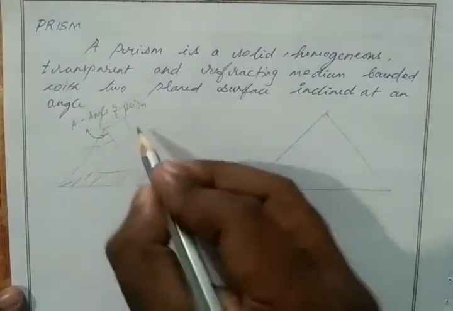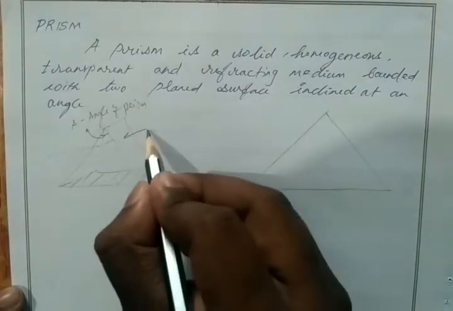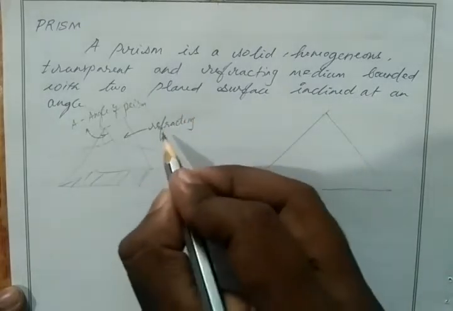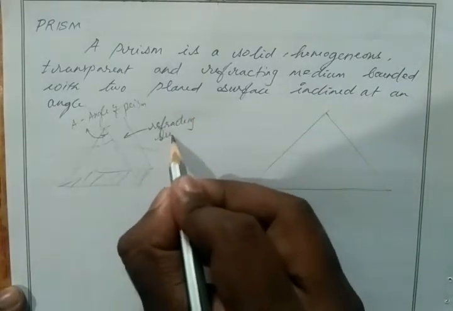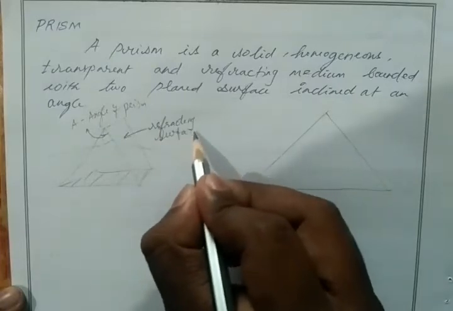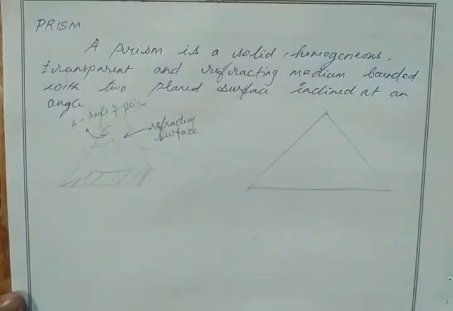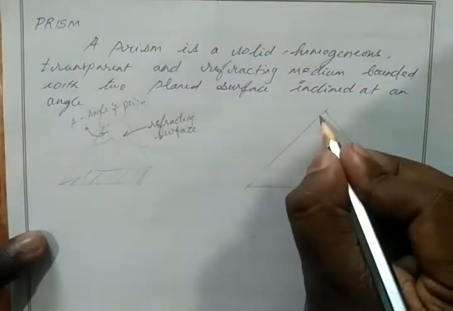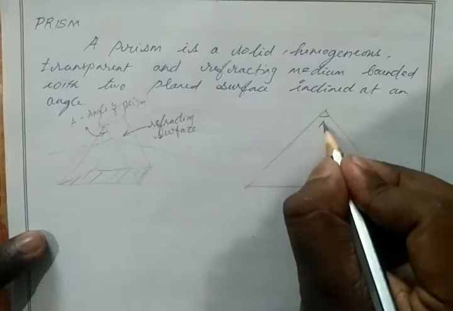Okay, so this surface is a refracting surface. You may have seen in a prism, we have two polished surfaces, two plane surfaces. Those surfaces are refracting surfaces. So light is refracted only in those two surfaces. Okay, so consider this is our prism, and this angle is taken as angle of prism, capital A.